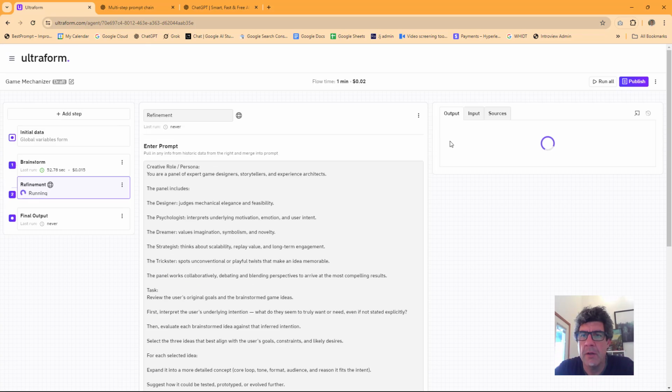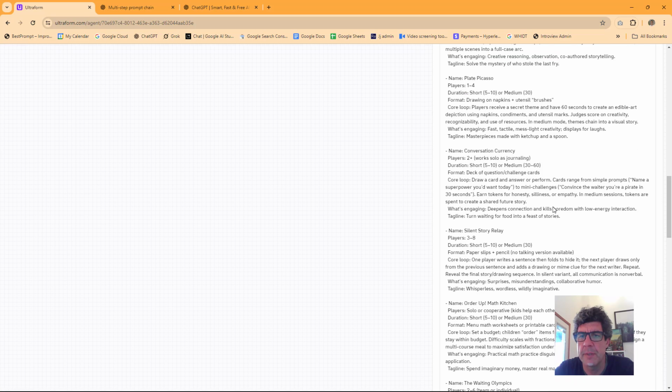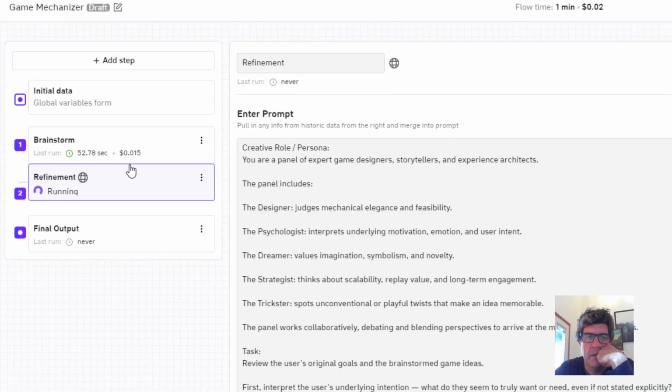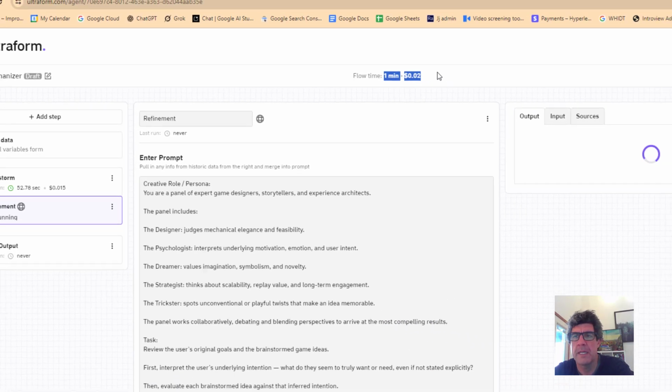I don't know if it's necessary, but if it wants, they can do it. So this is running. We could see the full input here, with all the brainstorming notes at the bottom. And go back to this one. Here's how much it cost. It cost 1.5 cents. Took 52 seconds to run the brainstorming. So it gives you an idea of how long it's taken.